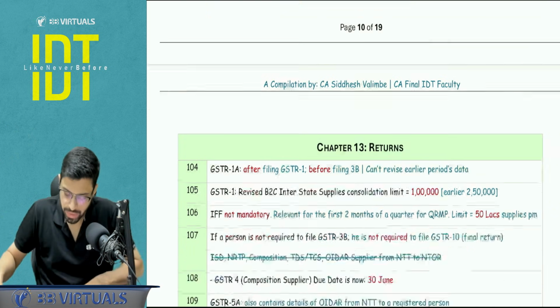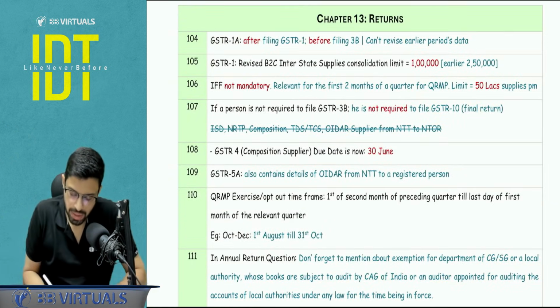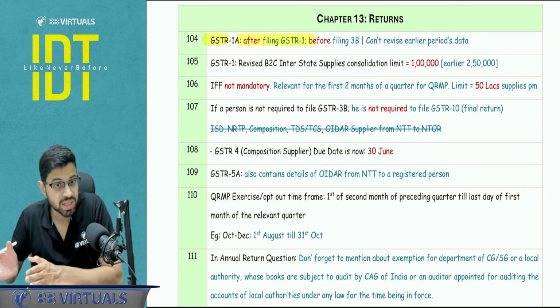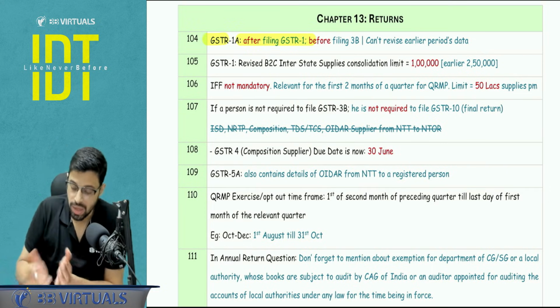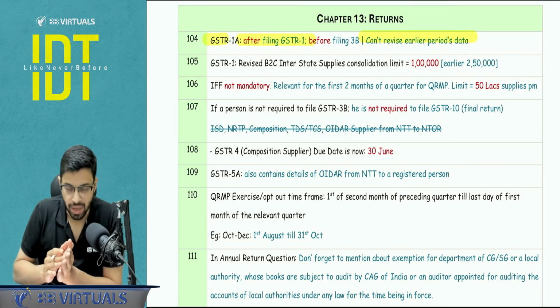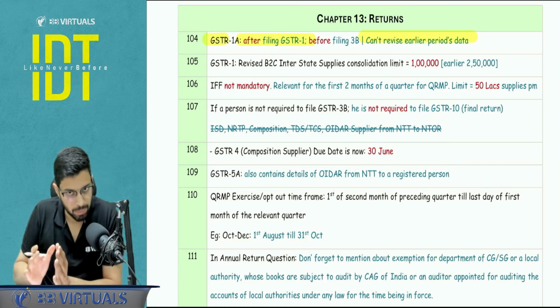Is it clear? Next. Chapter number 13, certain points to be noted. GSTR 1A filing will be only after you file GSTR 1 and before the filing of the 3B, and you cannot revise any earlier period's data. Right? GSTR 1A only for that particular period.